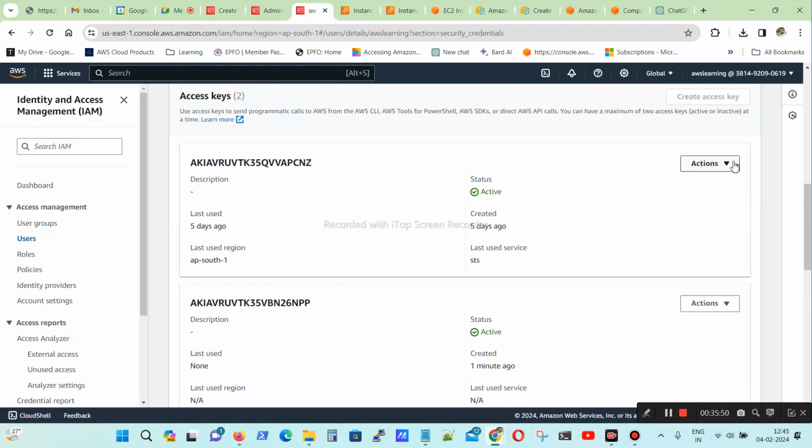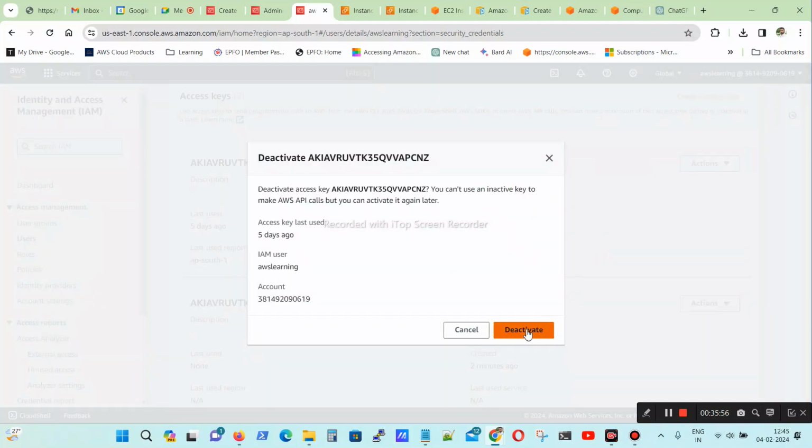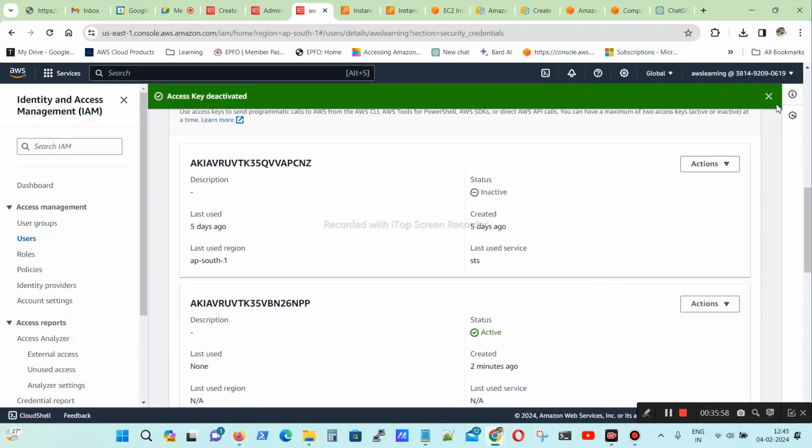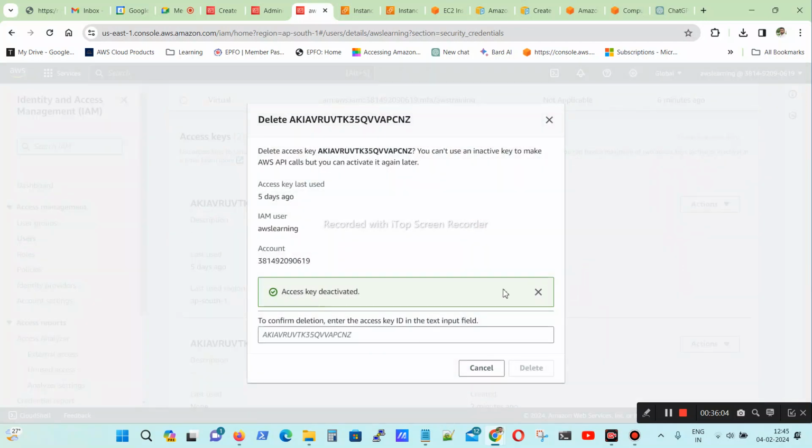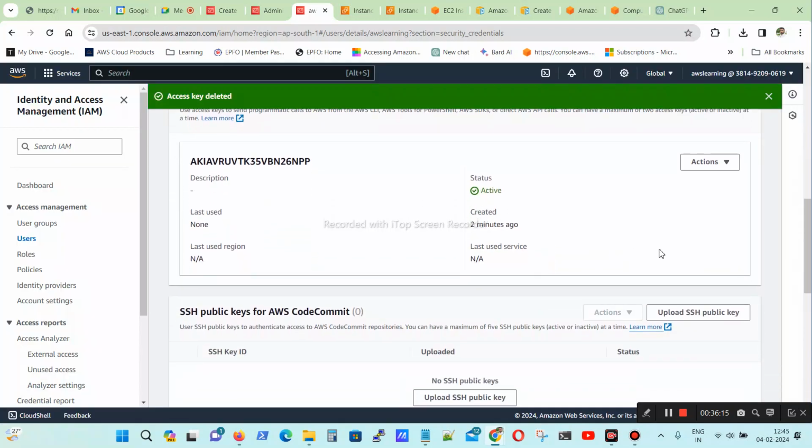If it is not downloaded, what you have to do? First you have to deactivate. It will show you that your key is deactivated. And then delete the key. When you are deleting the key, you have to mention the key name and click Delete. So it will be gone.